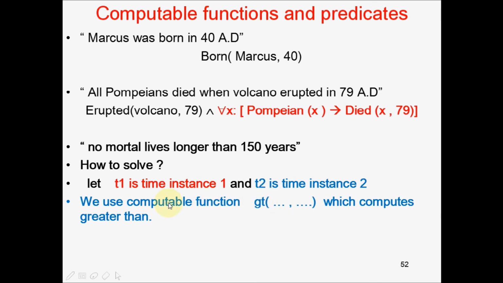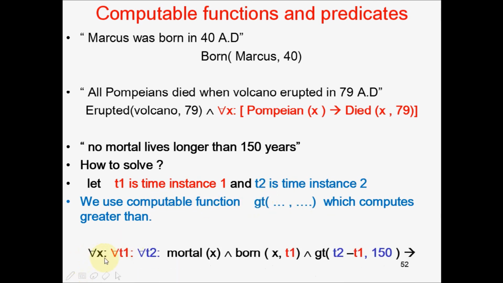And then we write: for all x, for all T1, for all T2, if x is known to be mortal, and if x was born in time instance T1, that is 1555, and here we find the difference between the current year 2020 and the past year 1555, the year when he was born.